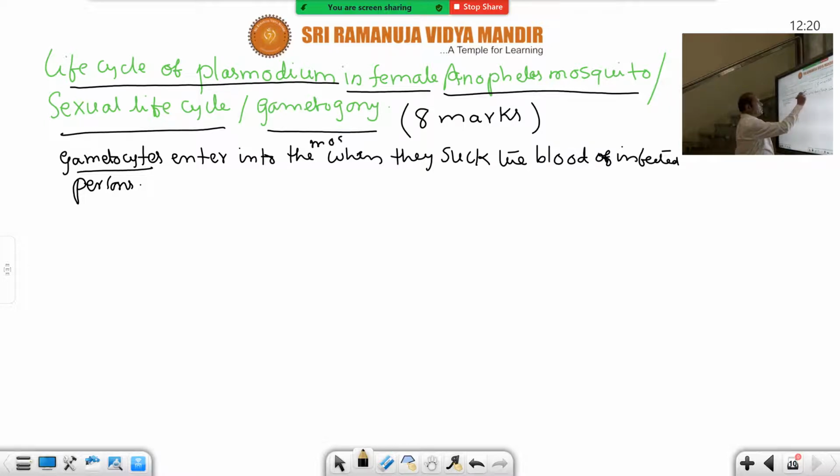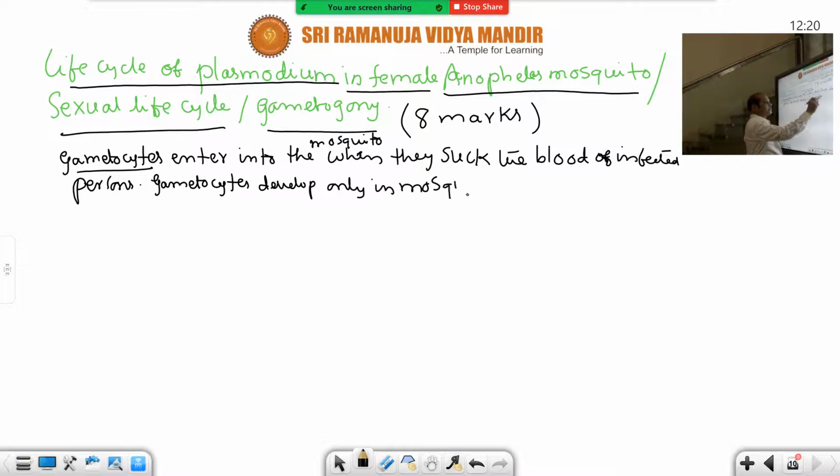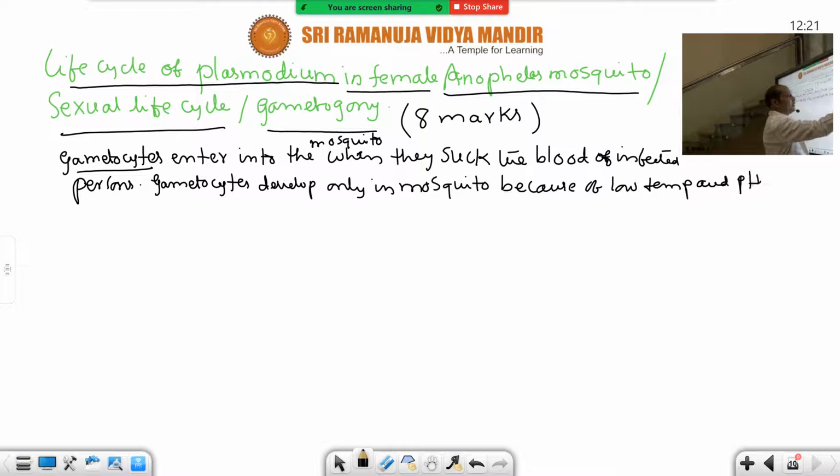Enter into the mosquito, you put here, when they suck the blood of infected persons. So gametocytes develop only in mosquito. This reason you must mention: they develop only in mosquito because of low temperature and pH than man. Low temperature and pH than man. So that is the reason.